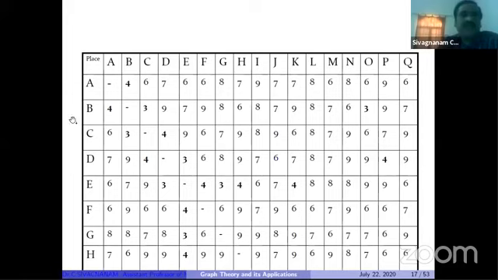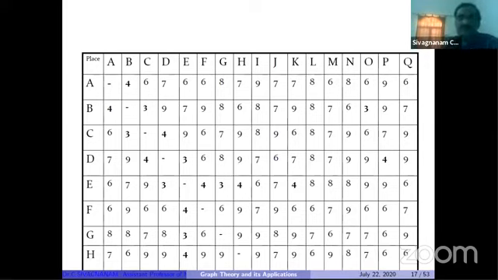What is the meaning of this table? A is one location, B is another location. The distance between A and B is 4 kilometers. The distance between A and C is 6 kilometers. The distance between A and D is 7 kilometers, like that. So the distance between every pair of locations we can identify easily. From this table, we can answer the question of that businessman, where he has to construct his lab and where he has to locate the collection centers with the minimum number.